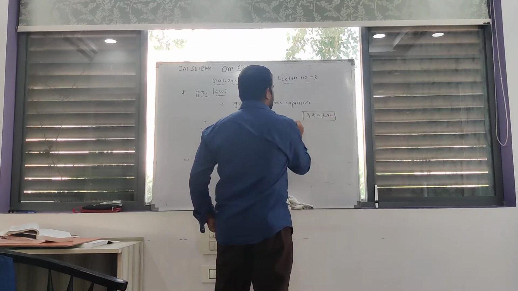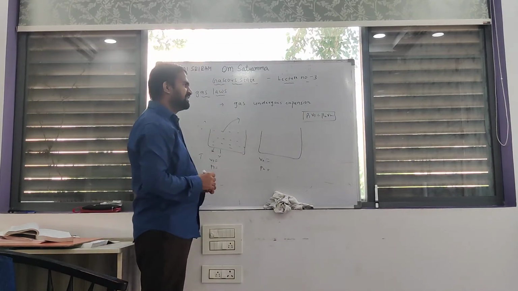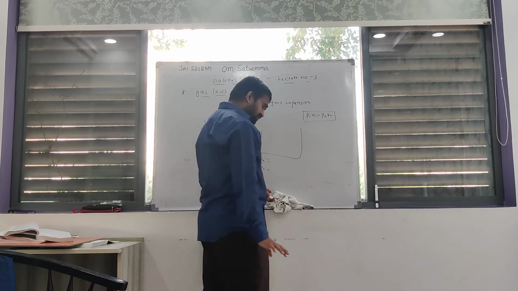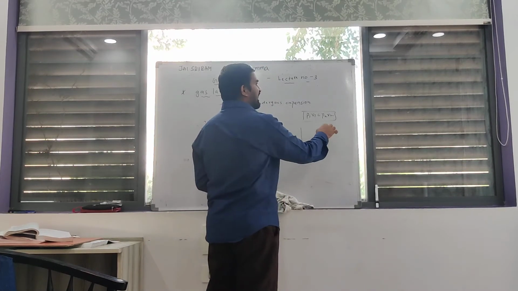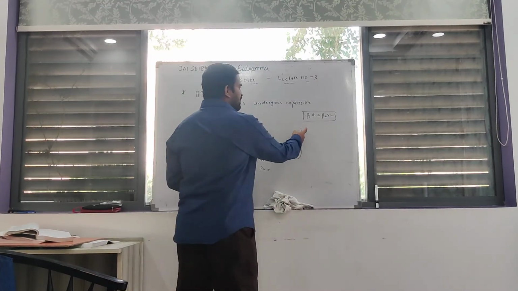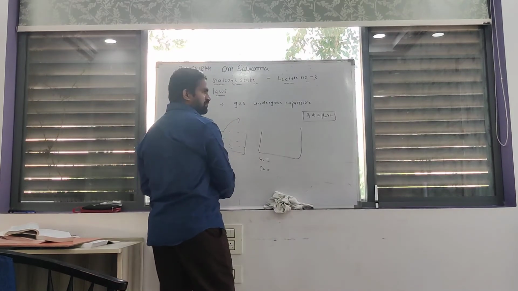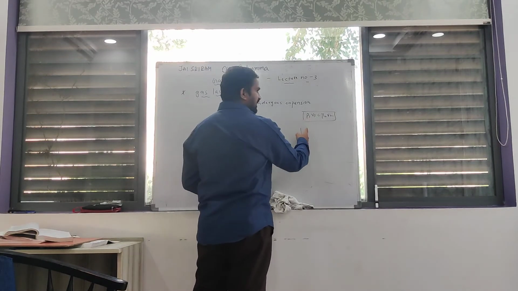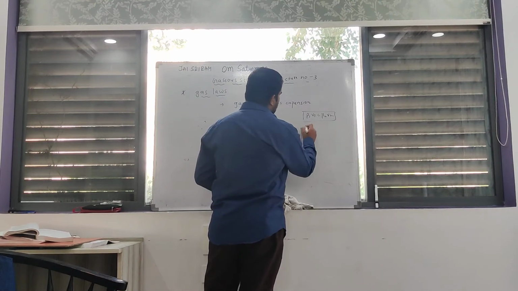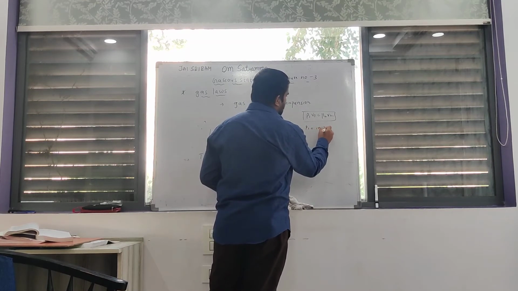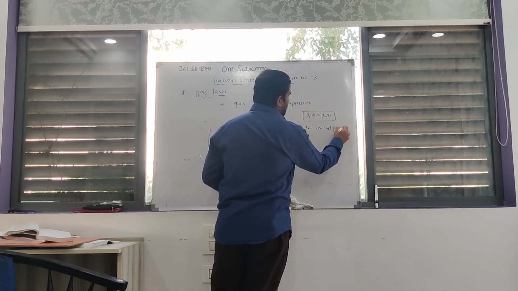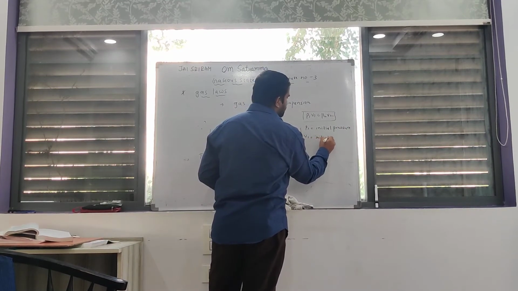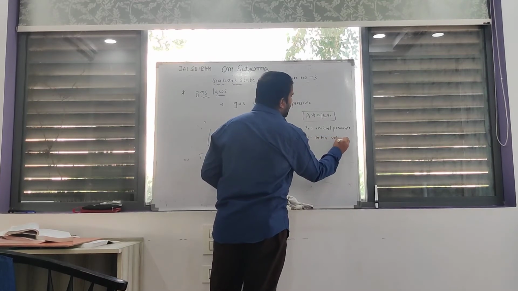Clear? Boyle's law is applicable in two conditions. First one is the initial condition, second one is the final condition. The final condition is the expansion condition. The initial condition is before expansion, and the final condition is after expansion. P1 is initial pressure, V1 is initial volume.